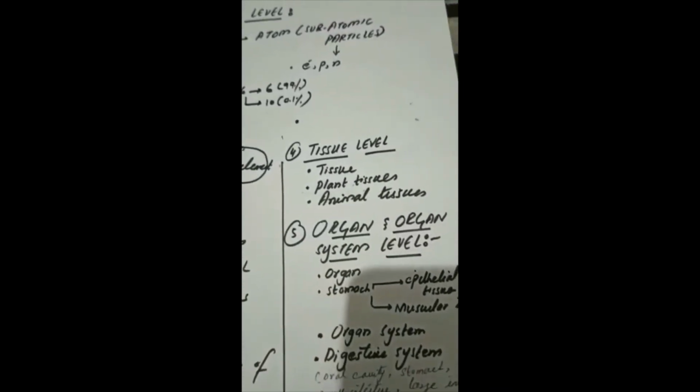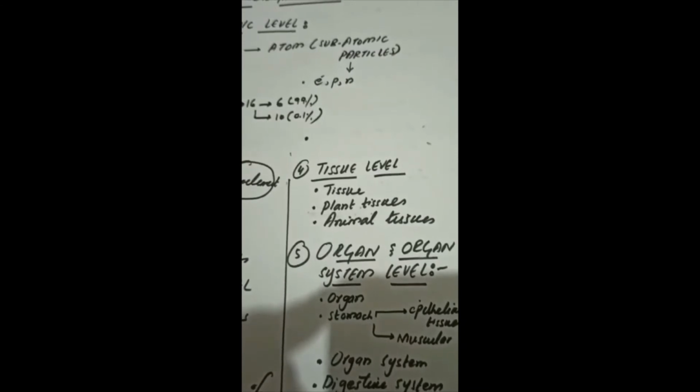Next is the tissue level. A group of similar cells specialized for a specific function comprises tissues. There are various types of tissues, like plant tissues and animal tissues. Plant tissues include epidermal tissue and ground tissue. Animal tissues include nervous tissue and muscular tissue.